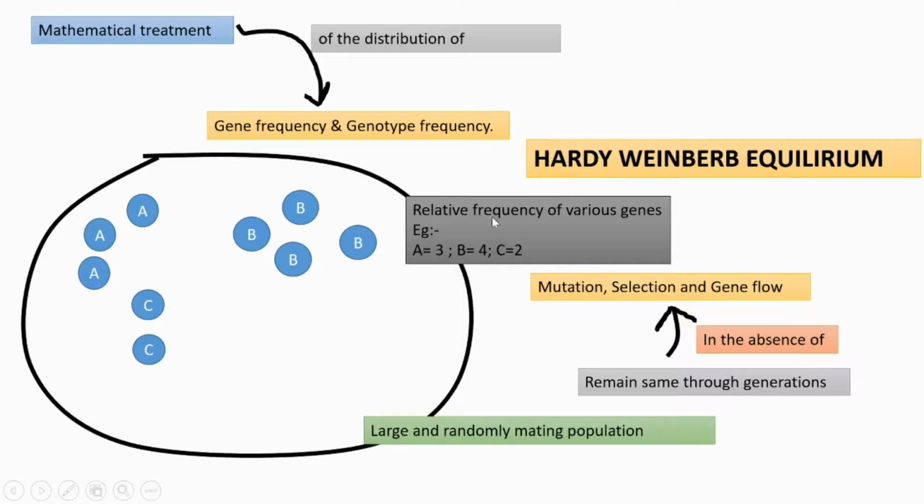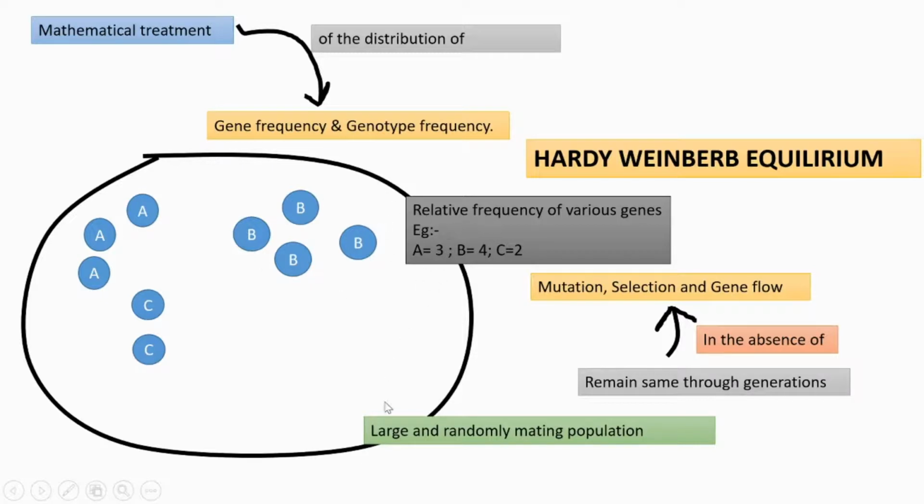Then we explain: suppose we consider a panmictic population, that is a randomly mating population. What is a randomly mating population? Randomly means any gamete can fuse with any other gamete. That is random mating.